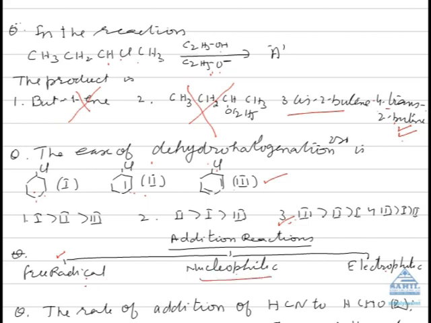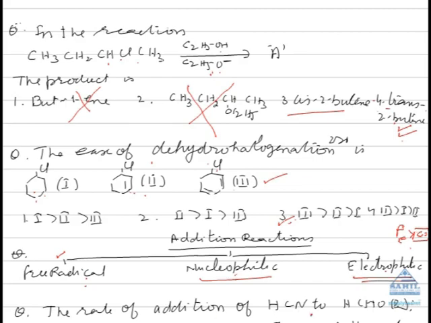Nucleophilic addition reaction takes place in aldehydes and ketones, and electrophilic addition reaction takes place in alkenes and alkynes. In the case of alkynes, in the presence of heavy metal ions, nucleophilic addition reaction does take place. In the case of alkene, if an electron withdrawing group such as fluorine is present on both the carbons, then too nucleophilic addition reaction can take place.